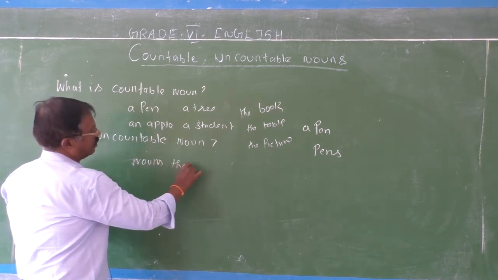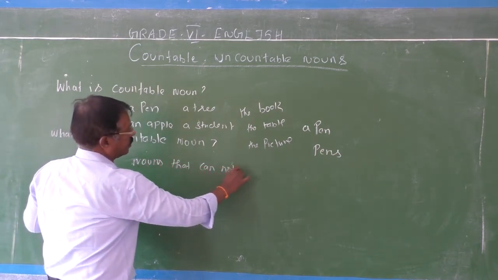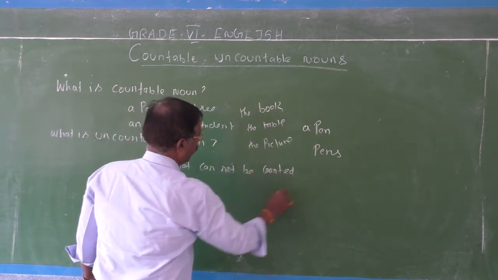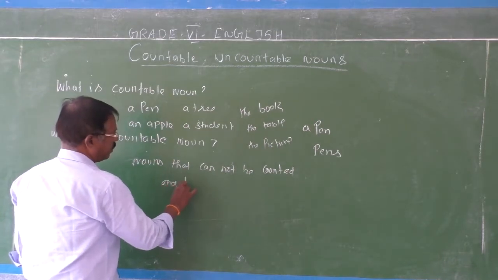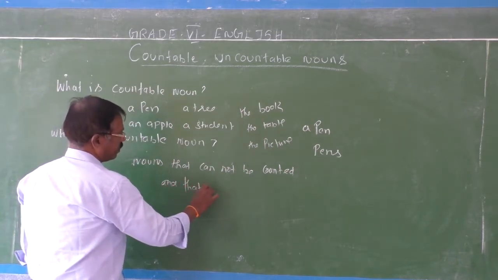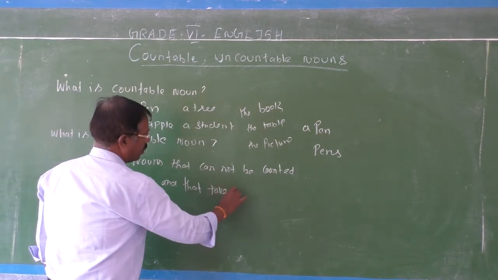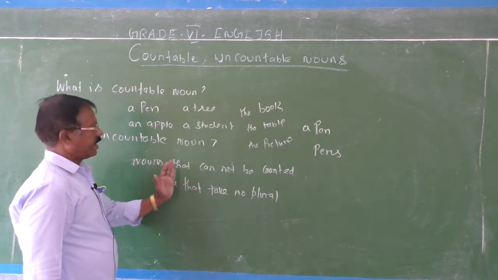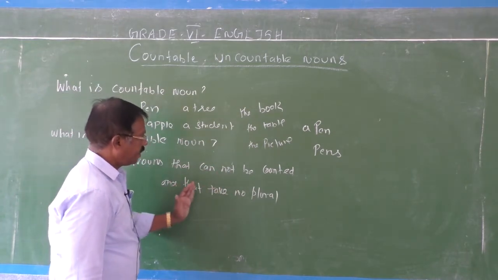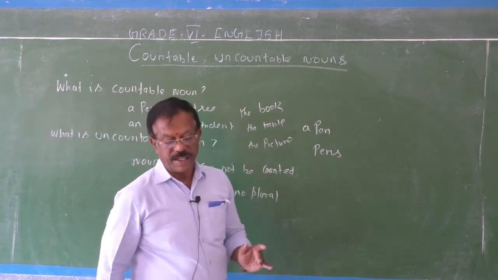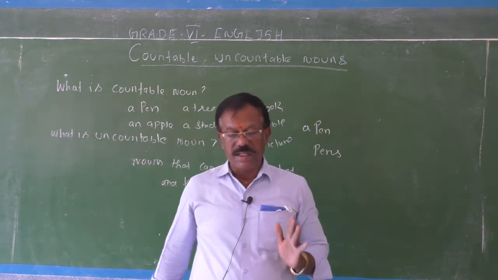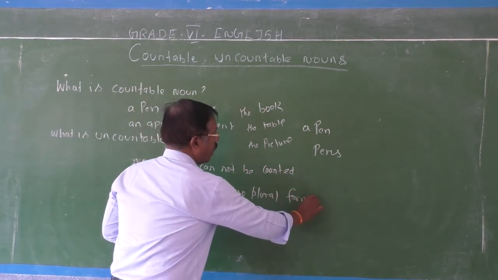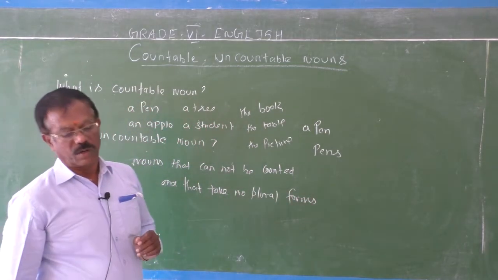Nouns that cannot be counted and that take no plural forms are called uncountable nouns.